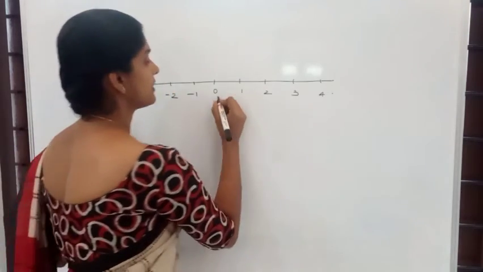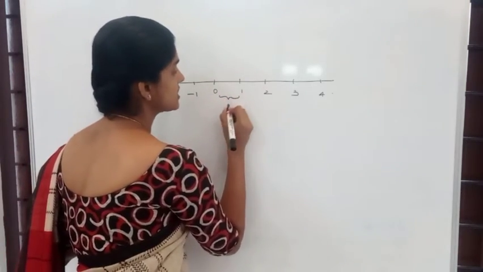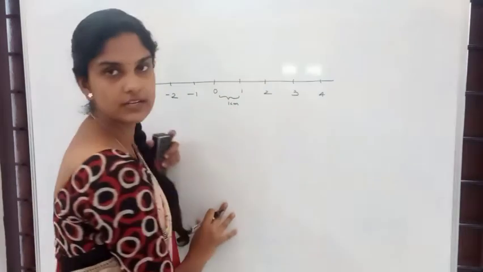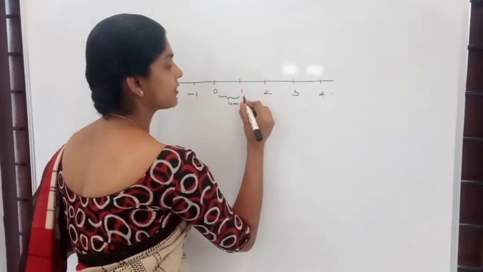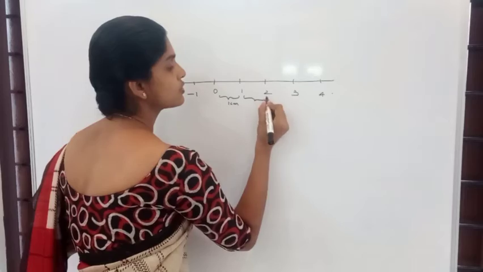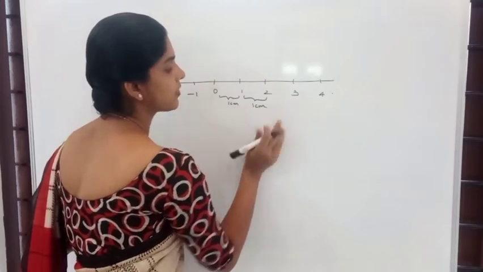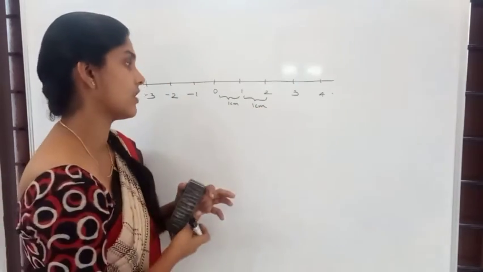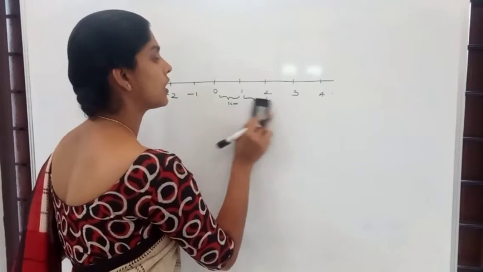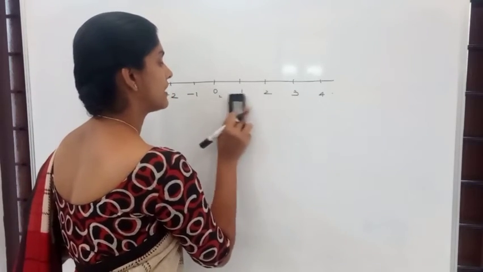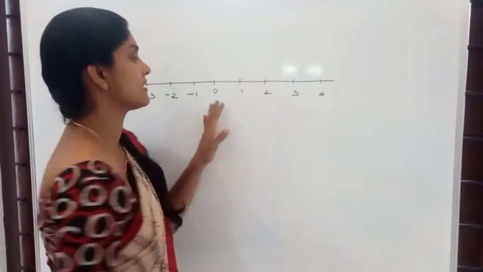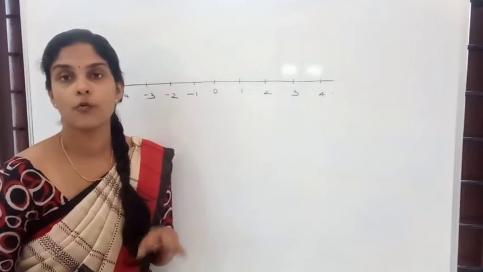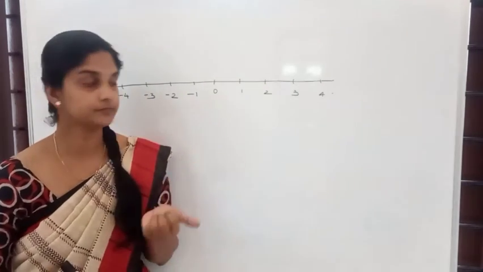Now, what will be the length between this? It will be 1 centimeter. What about the distance between this 2 and 1? It will be also 1 centimeter. Okay, so always this will be of equal length, right? They are at a distance of 1 unit over here.